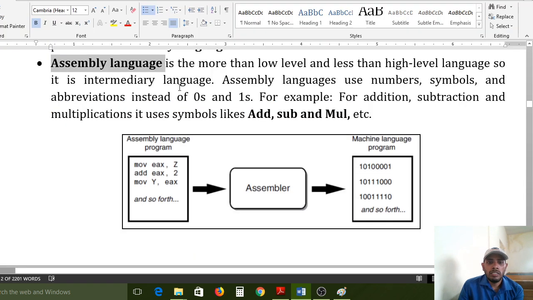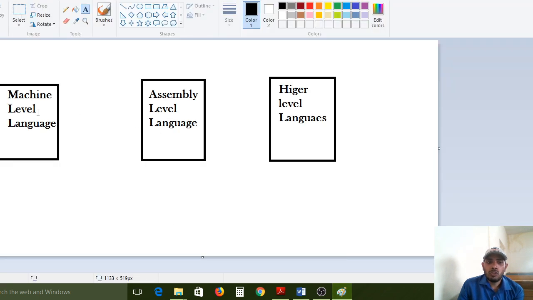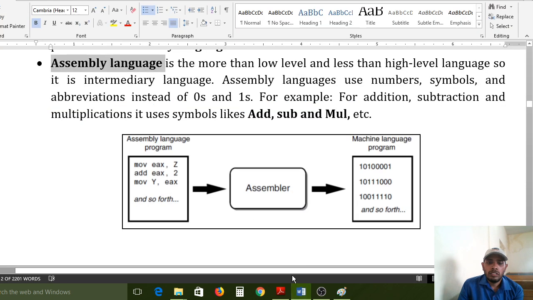Now observe here. It is an intermediary language. Between machine level language and higher level language, assembly language was introduced. First machine level language, after that assembly level language, after that higher level languages. So assembly level language is called an intermediary language. Assembly languages use numbers, symbols and abbreviations instead of zeros and ones.